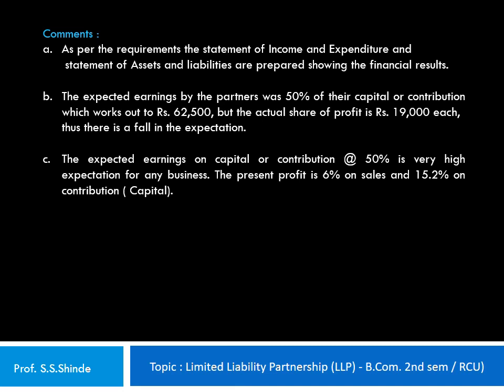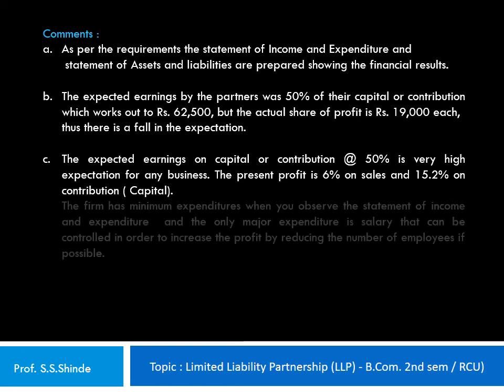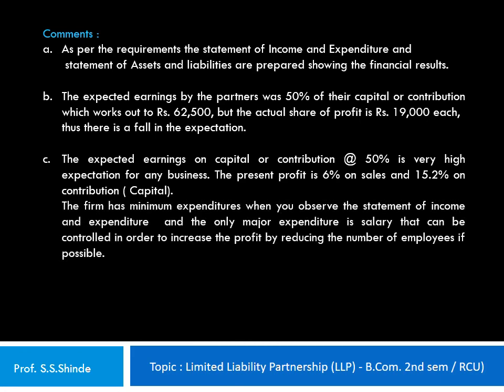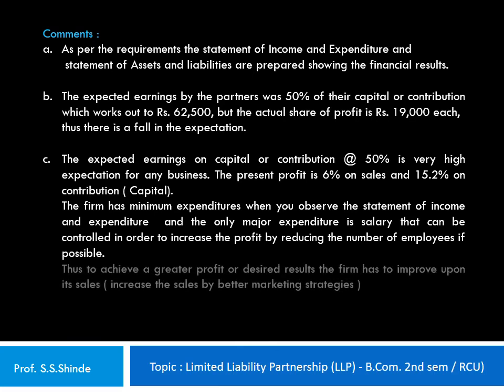Third, the expected earnings on capital or contribution at the rate of 50% is a very high expectation for any business. The present profit is 6% on sales or 15.2% on contribution. The firm has minimum expenditures when you observe the statement of income and expenditure, and the only major expenditure is salary that can be controlled in order to increase the profit by reducing the number of employees if possible. Thus, to achieve a greater profit or desired results, the firm has to improve upon its sales, that is, increase the sales by better marketing strategies. This is how one has to write the comments for a case study.